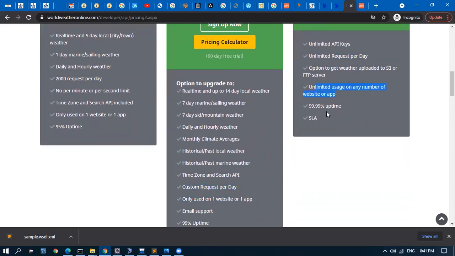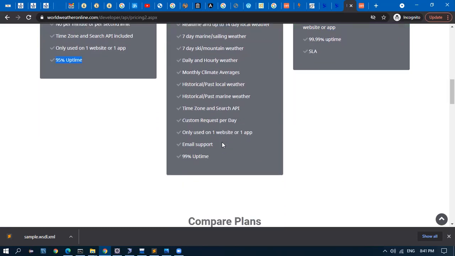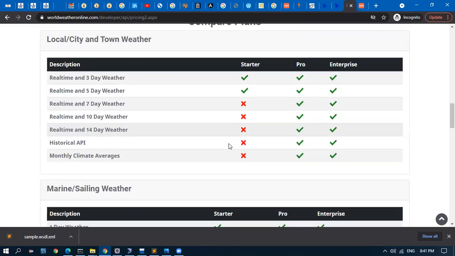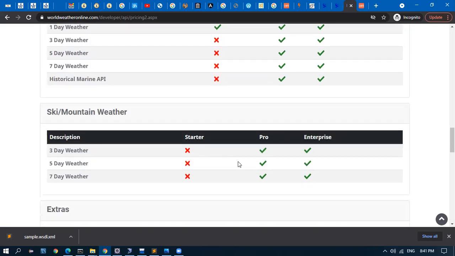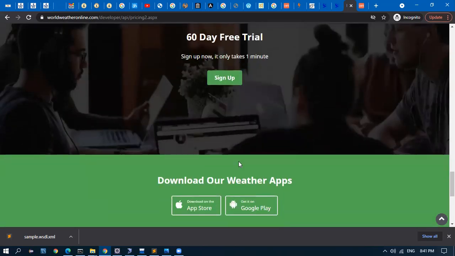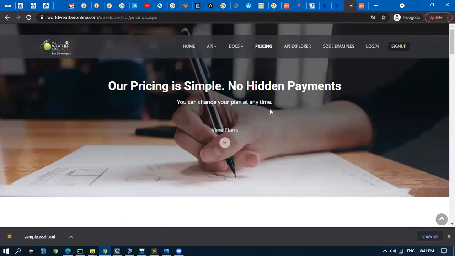Unlimited usage on any website, 99% uptime SLA. This one is 95% only. Sometimes when we hit, we may not get back a response. And this is 99%. So we have the comparison. This is how any web service provider will be giving the data. So you can sign up free. Okay, so this is good.